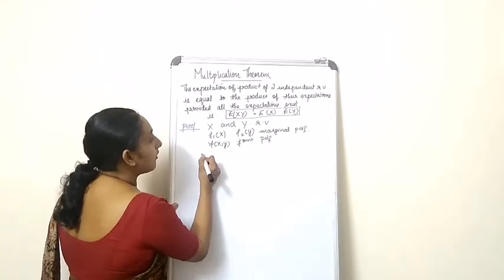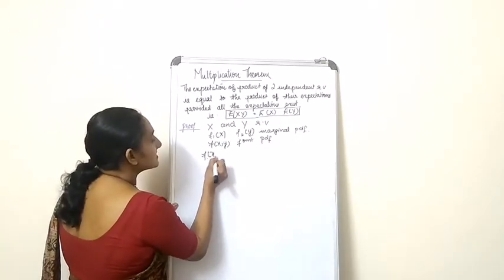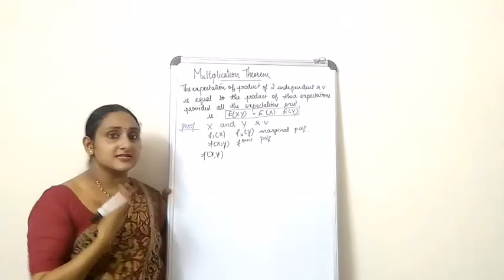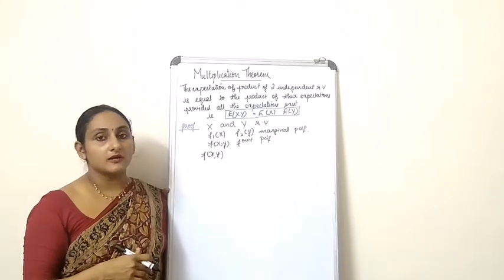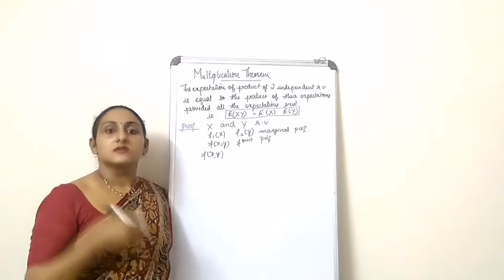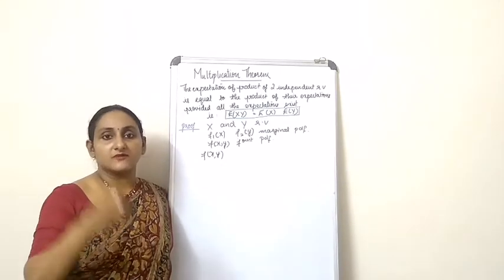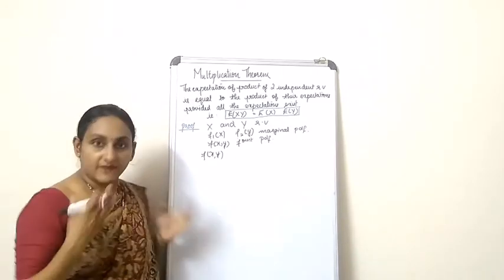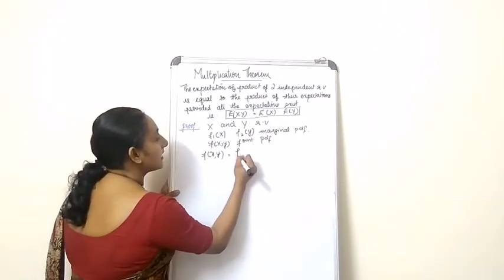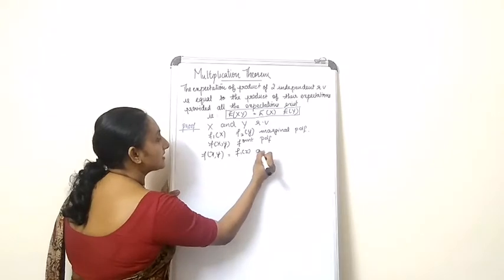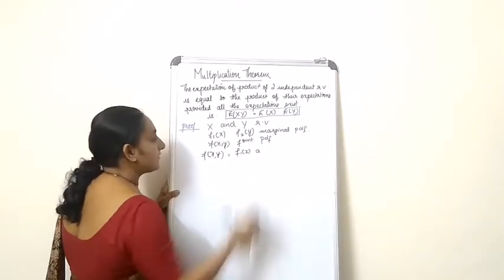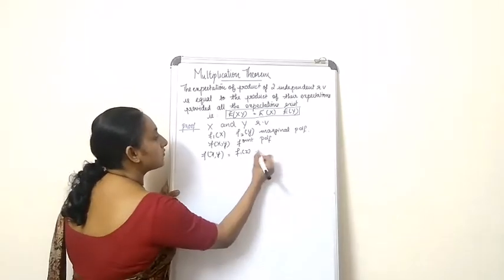Okay, now what is f of xy? Since it's clearly stated in the theorem that x and y are independent random variables, I would like to say that f of xy is equal to f1 of x into f2 of y.